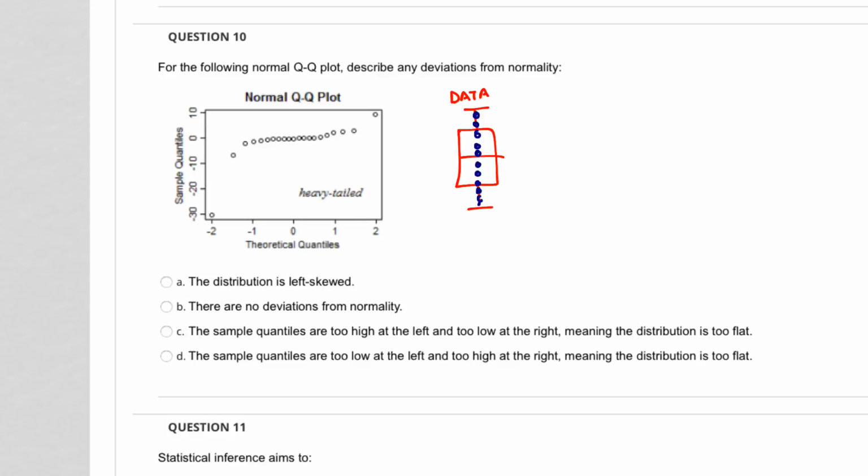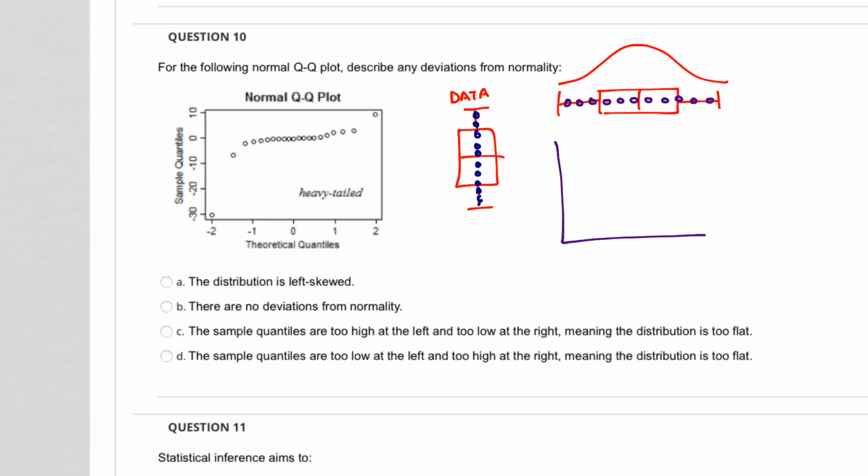And then now you have a normal distribution. This is a normal distribution. And if you draw it out like this, it'll be like that. It's a normal distribution. And you have this other set of points here in purple. Oh, it looks dark blue, but it's purple. And so what you do is that you have your theoretical quartiles coming from here, and you have your sample quartiles coming from over here.